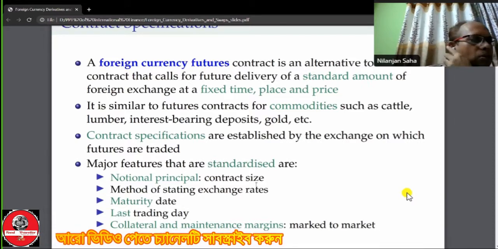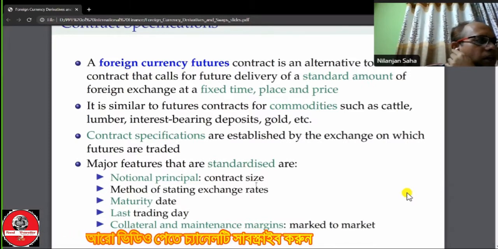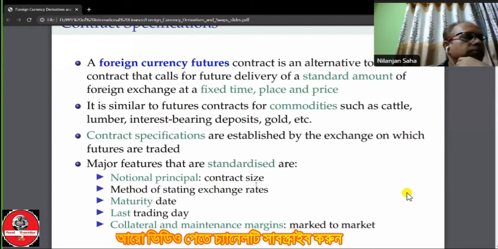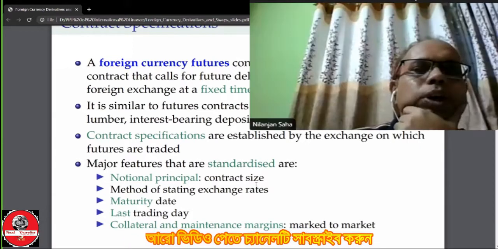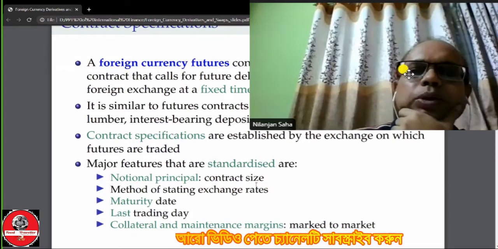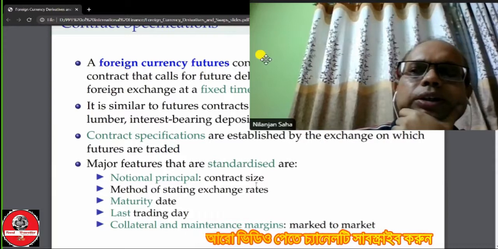That means the contract must be matured on the third Wednesday of January, March, April, June, July, September, October, and December. Thing is clear. Maturity date.